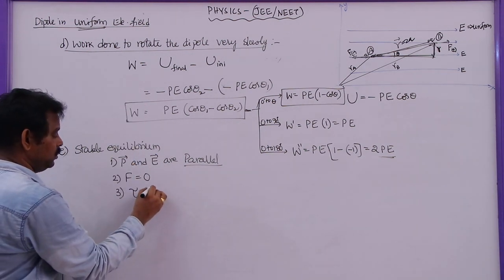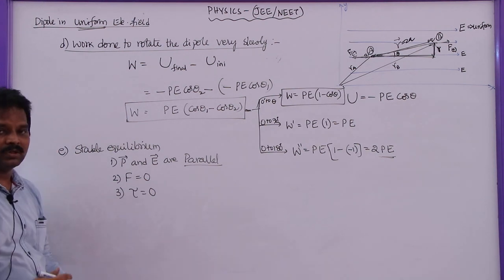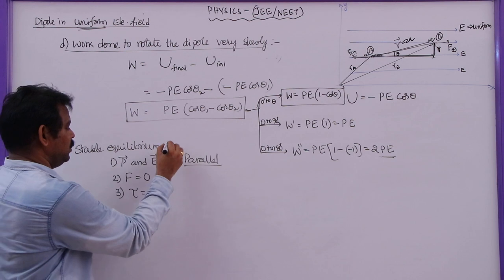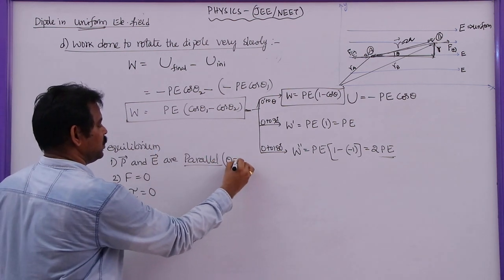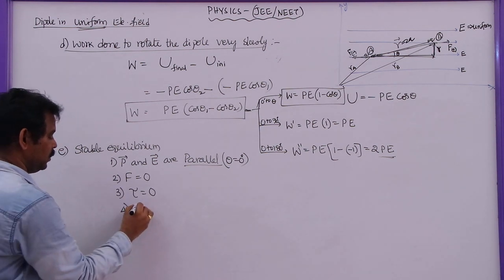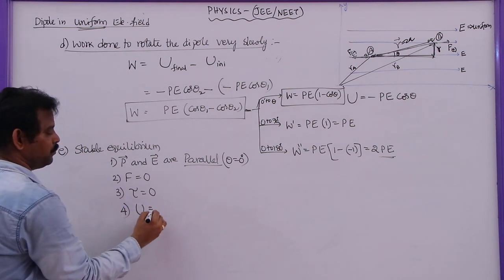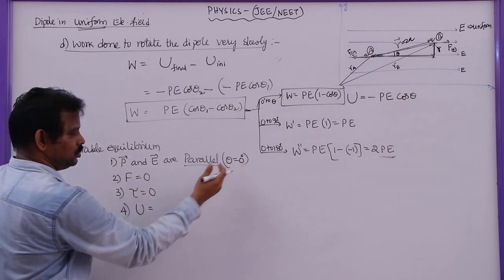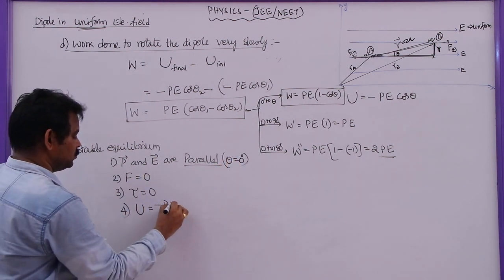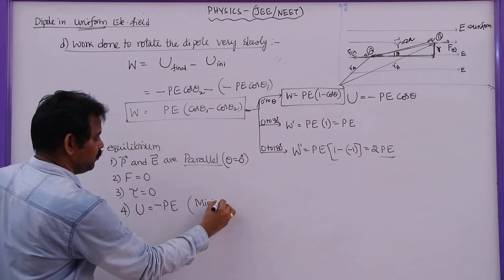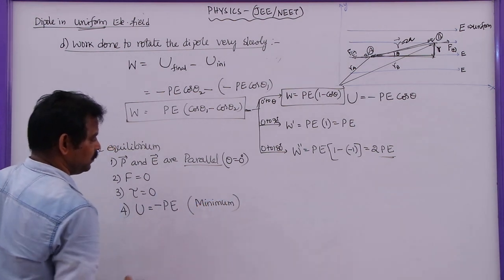Net torque is also 0 because torque tau is equal to PE sin theta, and parallel means theta is equal to 0 degrees. And fourth, the potential energy of this dipole is minus PE cos 0, and cos 0 is 1, so it is minus PE. So it will experience a minimum potential energy.